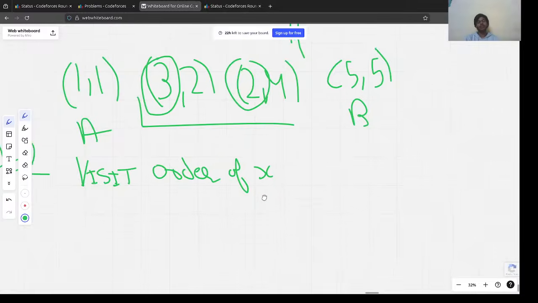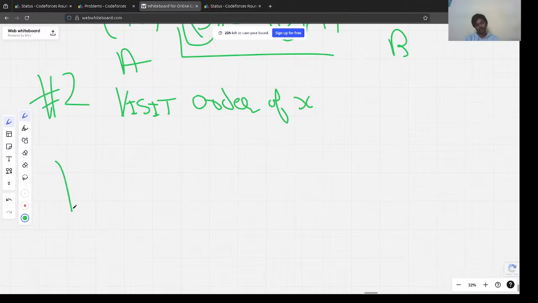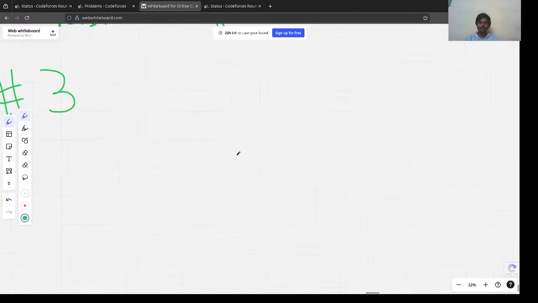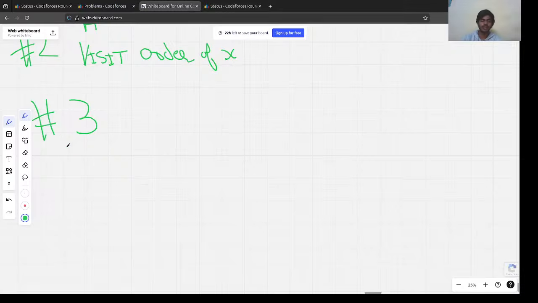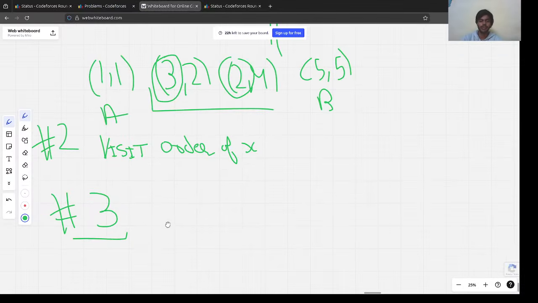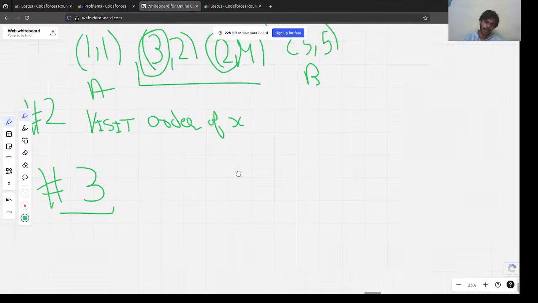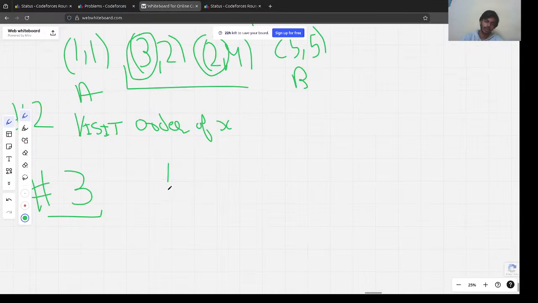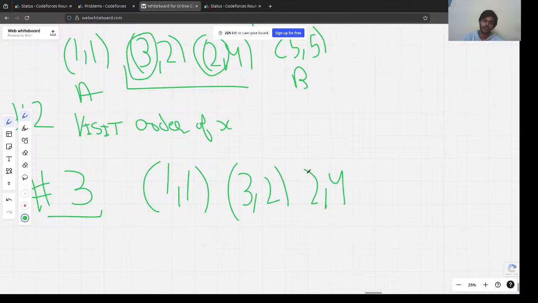Now the third thing is, how are we going to solve the problem, right? So first sort them on the basis of their X. Let's say in this problem we had 1, 1, we had 3, 2, and we had 2, 4, and finally we have 5, 5.